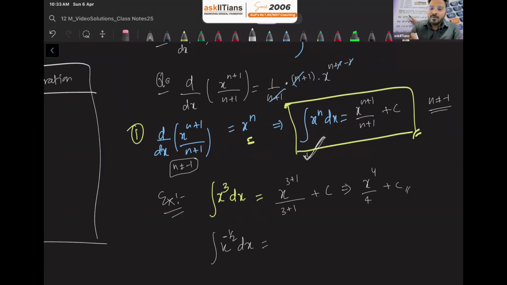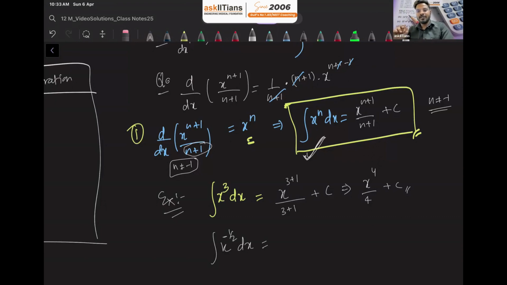Why can't n be minus 1? Because if n becomes minus 1, then the denominator here will be 0, and then this whole thing will become undefined. So this formula is applicable for any power of x except n equals minus 1. The power cannot be minus 1.